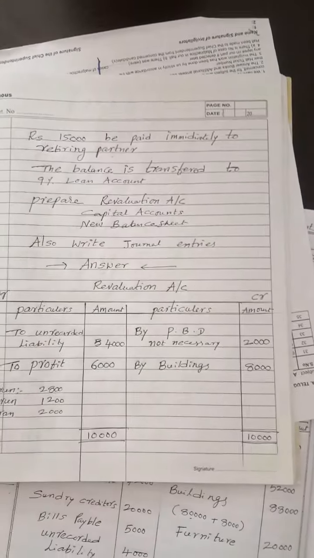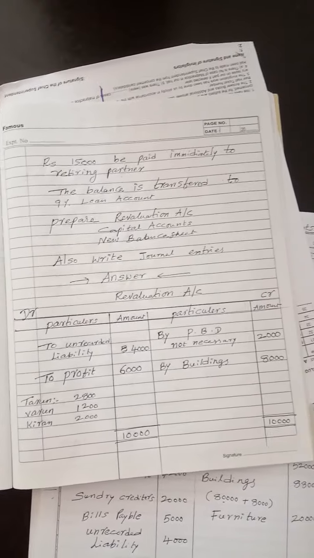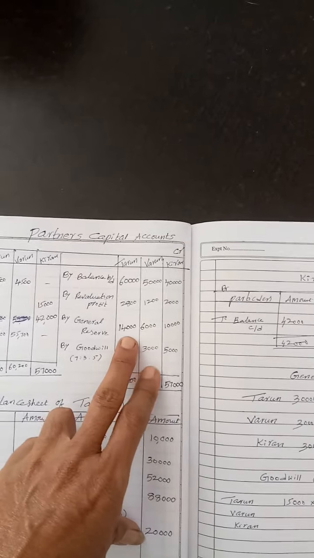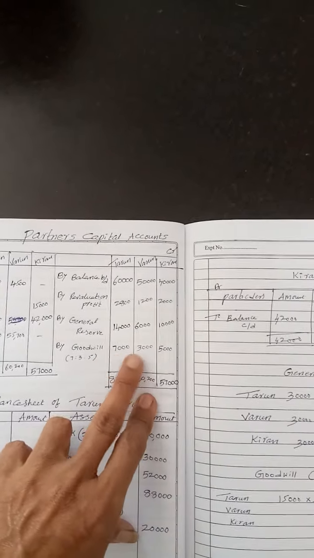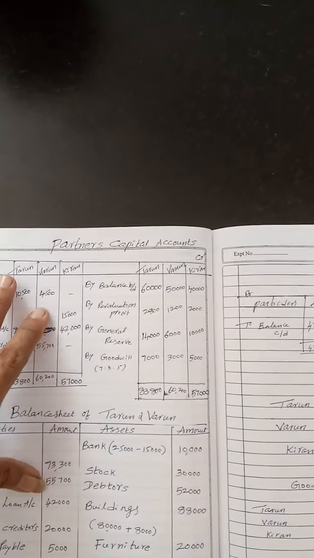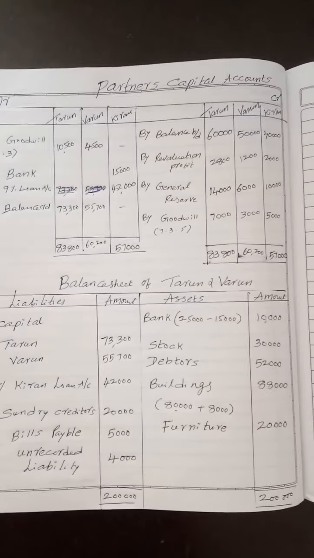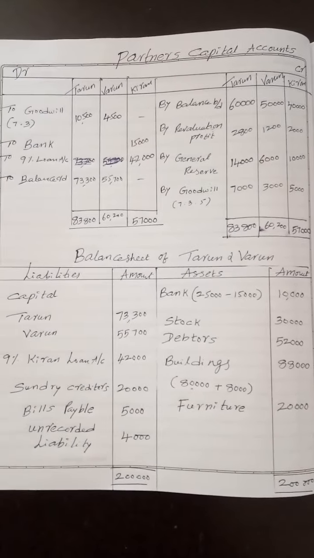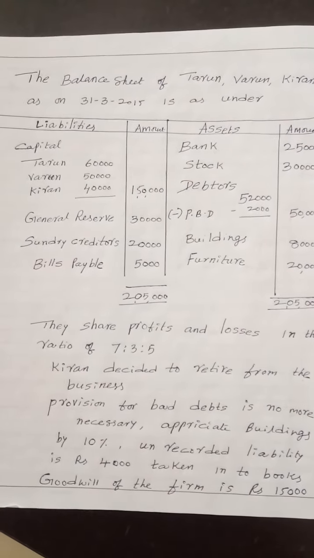Kiran's account debit to bank account. Then for distribution of general reserve, you can write by seeing the general reserve account: debit to Tarun, to Varun, to Kiran. Then goodwill account debit to Tarun, Varun and Kiran. Then Tarun account debit, Varun account debit to goodwill account. See my dear students, in this way you need to write the journal entries. Make use of the class, copy the question in the notes and practice this. This is one of the important problems in retirement of partner, my dear students.